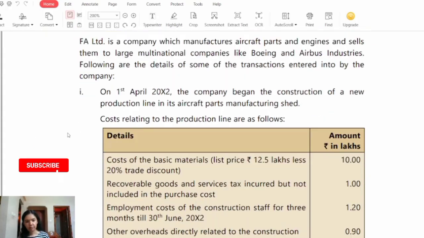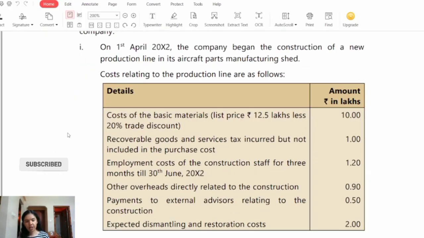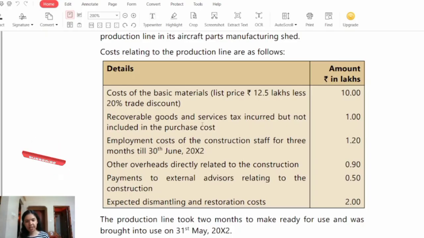Transaction number 1. On 1st April 2022, the company began the construction of a new production line in its aircraft parts manufacturing shed. Following are the costs relating to the production line, and the amount is in lakhs. Cost of basic materials, list price is rupees 12.5 lakhs less 20% trade discount. Hence the amount is 10 lakh.